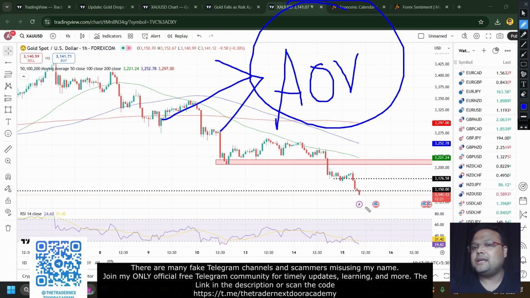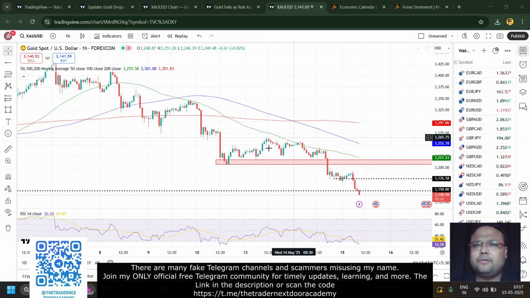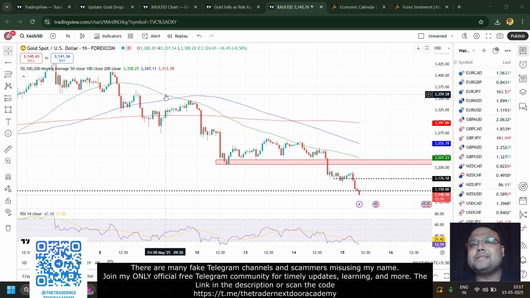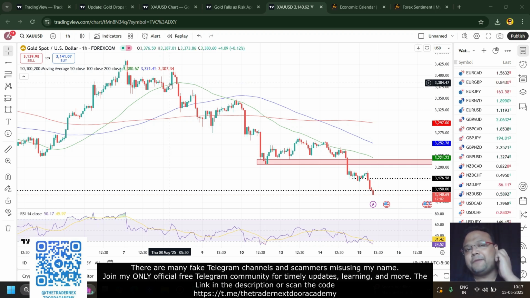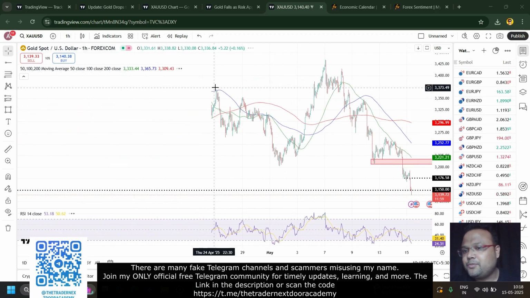So in this scenario, this is our area of value, this is our area of value, and later on 3150 will also become an area of value, where we can look for a sell position. Area of value, in simple words, means the best level to take a sell, or to trade. Every chart has a best price to trade, so here the area of value is the best level to sell.